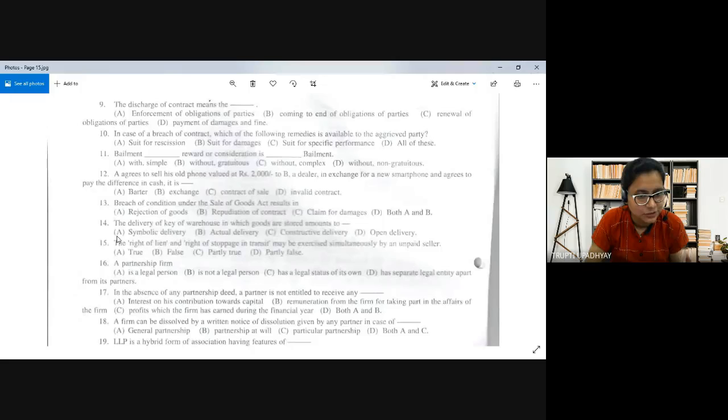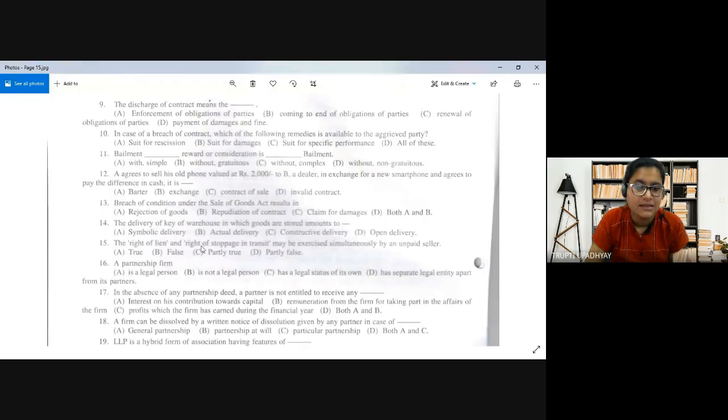Now, the correct answer for this question: can the right of stoppage in transit and right of lien be exercised together? One is where the possession is with the seller, he is retaining the possession.